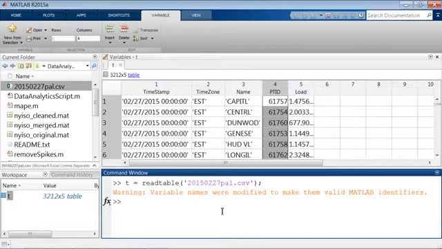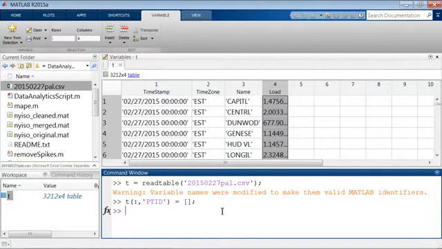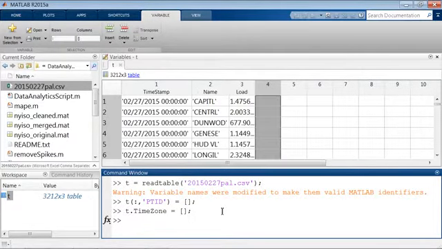Now, when we're working with tables, there are many different ways we might index into or reference different parts of them. We could do it just like a normal matrix, so I could say for all the rows, the fourth column, or I can actually give it the name PTID. If I want to remove it, I'll set it equal to empty brackets, and then delete it. Alternatively, I could reference this like I would a structure, where I write my table dot and then the name of the field, and set that equal to empty brackets. And there we go. Now we're down to just the columns that I care about: the timestamp, the name of the zone, and what was the load at that timestamp in that particular zone.